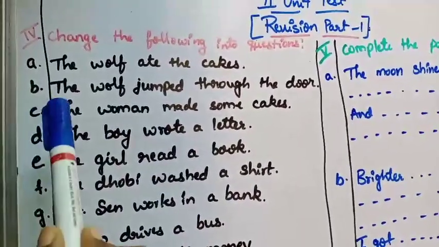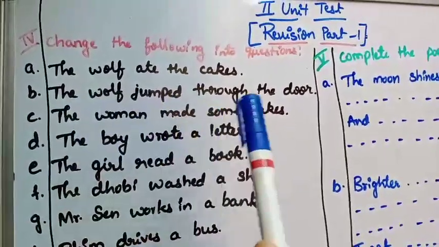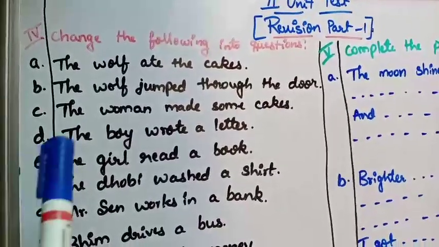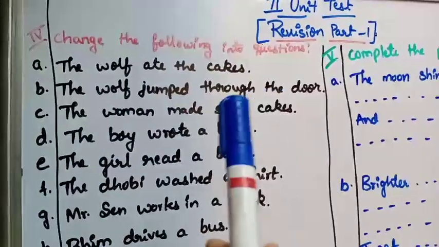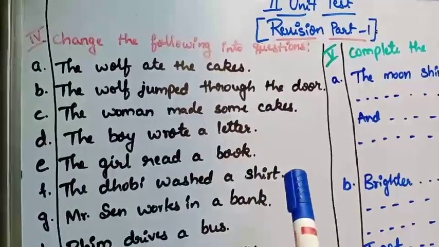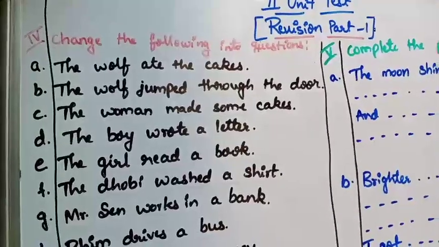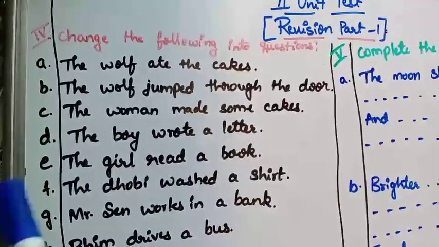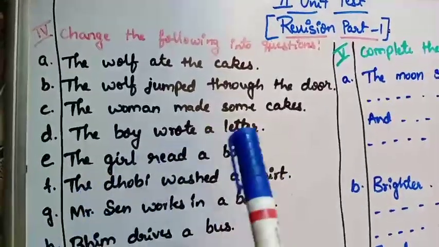The second one, the wolf jumped through the door. So how to frame a question now? Yes. Did the wolf jump through the door? Very important is the question mark at the end of the sentence. The next one, the woman made some cakes. Did the woman make some cakes?